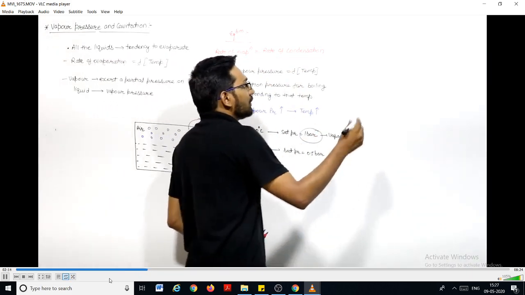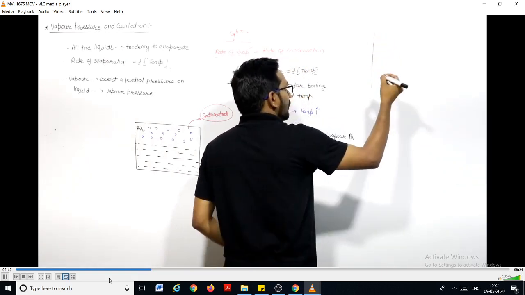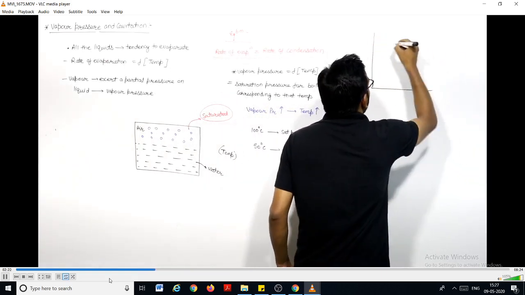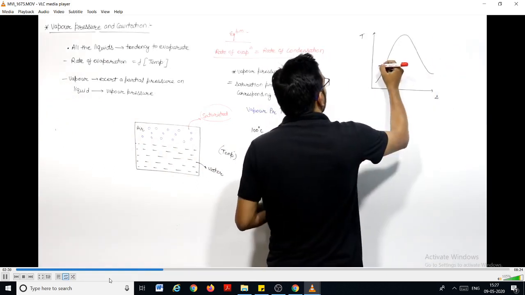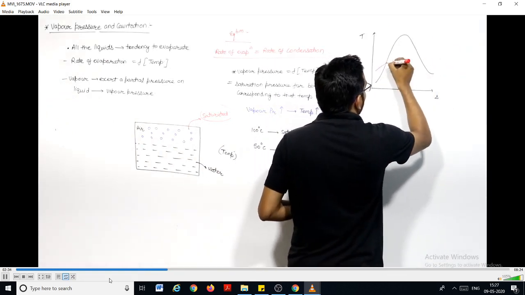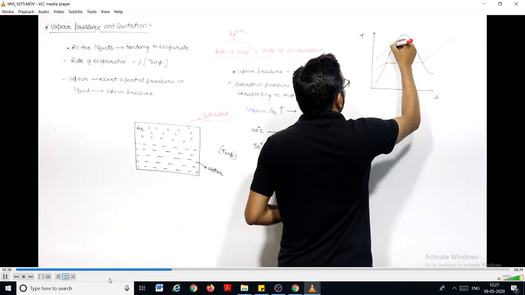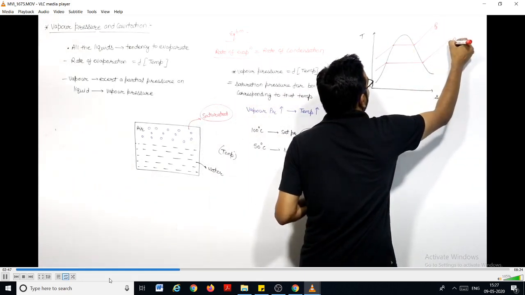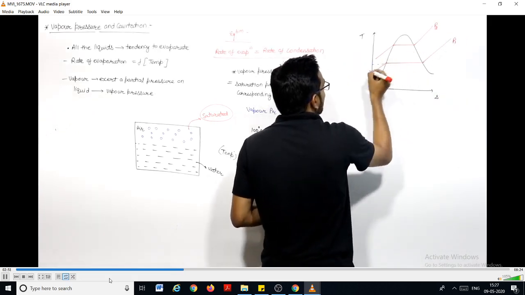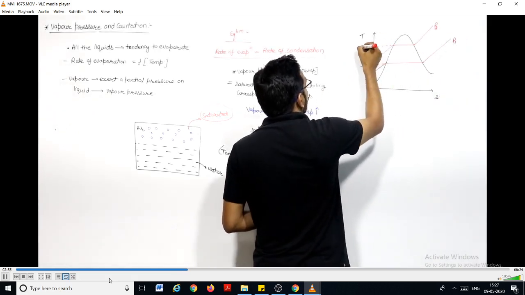There are two ways. If you remember the TS diagram, if I show here, we go one step ahead, right? No issues. Let us say I write the TS diagram here, this is the dome, and if I show the constant pressure lines, these are the constant pressure lines. Let us say this is pressure P2 and this is pressure P1. Let us say this is temperature T1 and the corresponding temperature is T2.